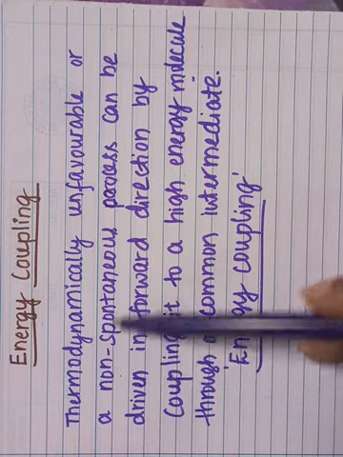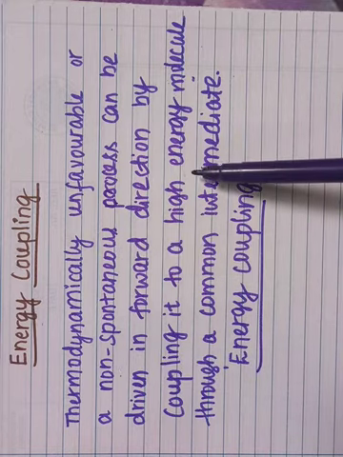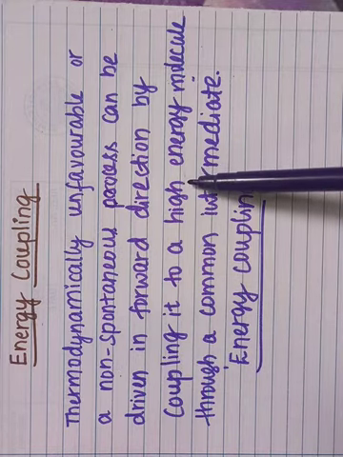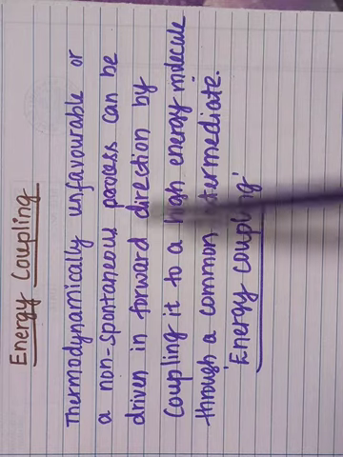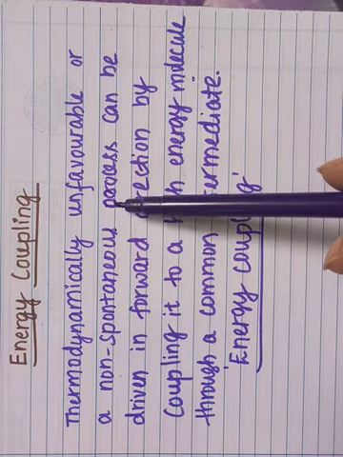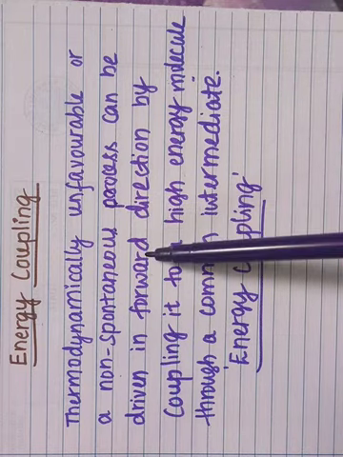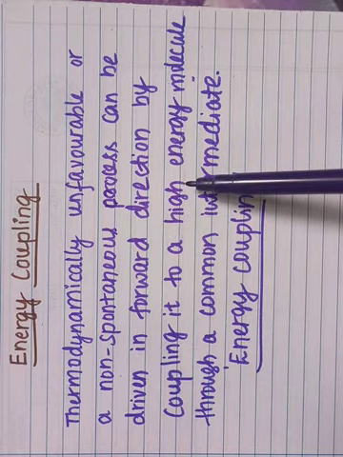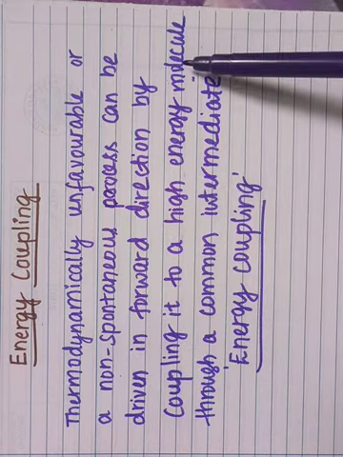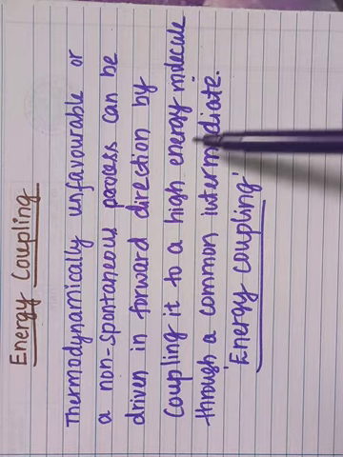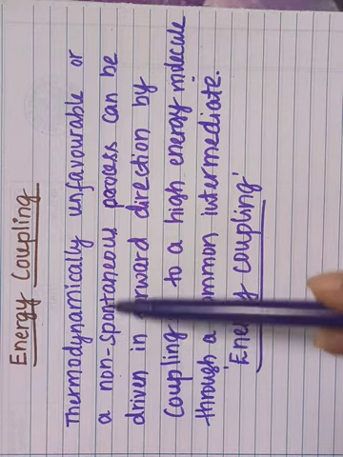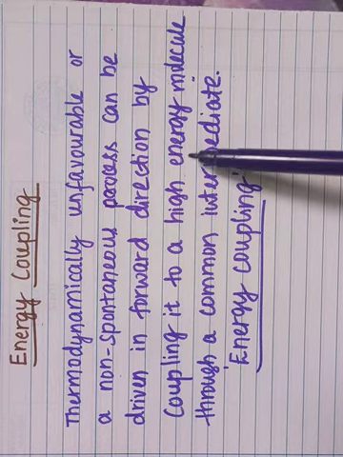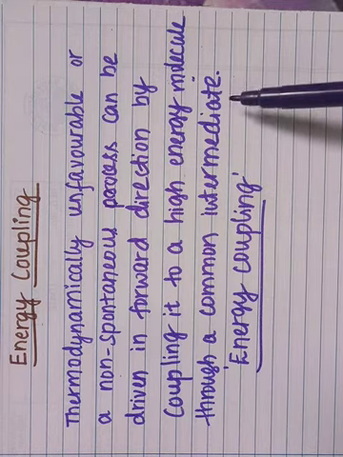One is a non-spontaneous process and the other is the spontaneous process containing the high energy molecule. In addition, they should contain a common intermediate.